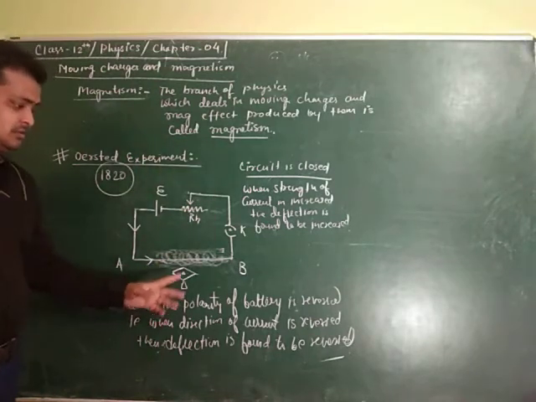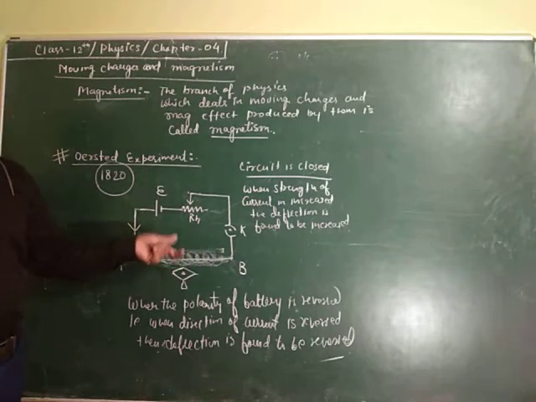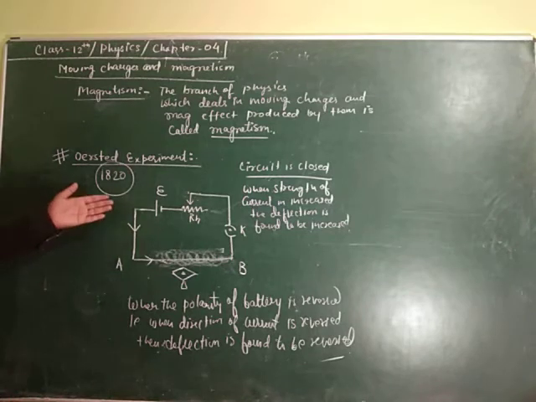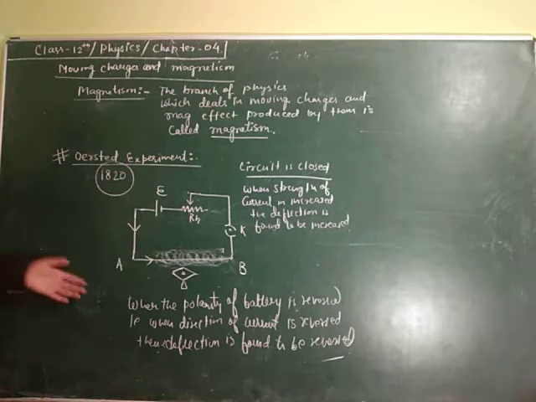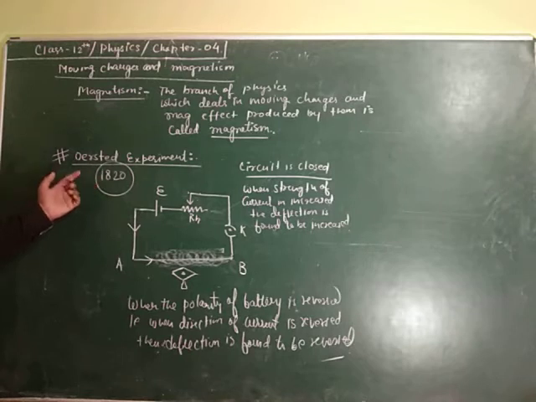So this deflection again proves that there is a magnetic field around the conductor AB. With this simple experiment, Oersted was first to prove the existence of a magnetic field, and that is why the total setup is known as Oersted's experiment.